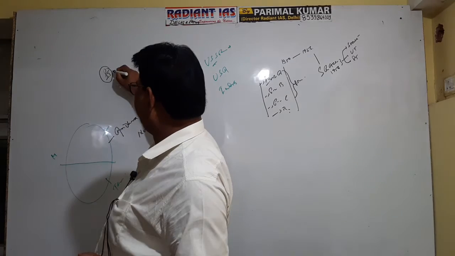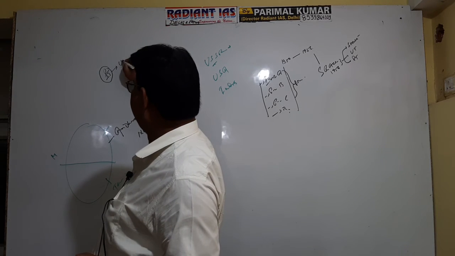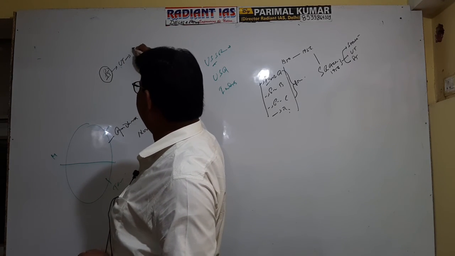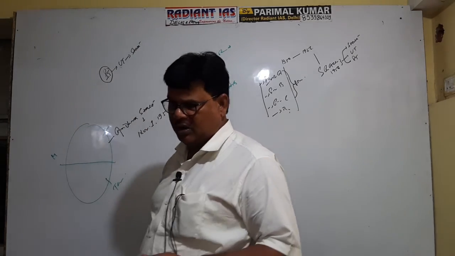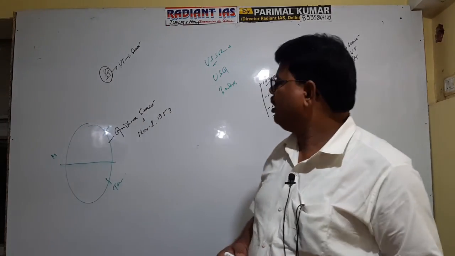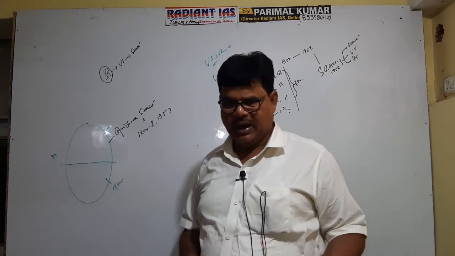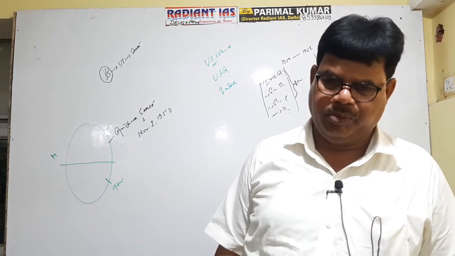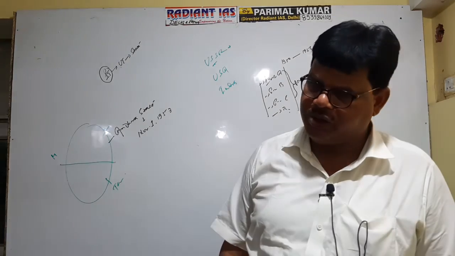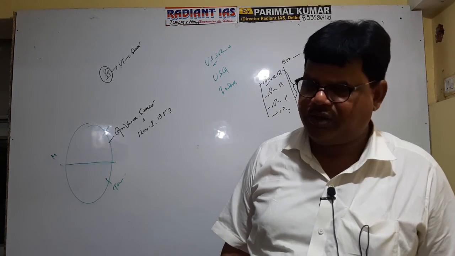Then after it will be upgraded to the status of UT, and finally it will be upgraded to the status of state. What is the process? It is clear now. First protected territory, then union territory, and then it will be given statehood. Okay, this is the process.